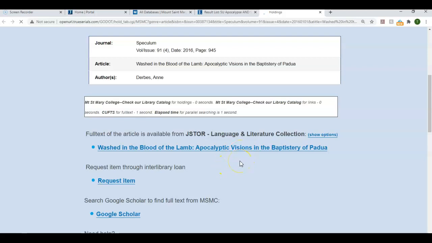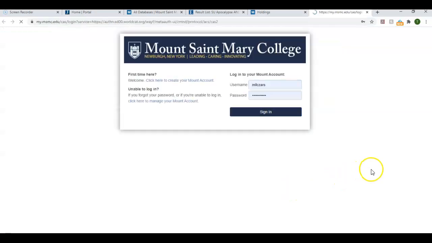So this article happens to be full text in our JSTOR Language and Literature collection. So you could click this and follow the link and you would get the full text. It would also tell you if the library owned it or if it was in any other databases. You will always have the Google Scholar connection as well. You can check there. And if you don't see it listed in either of these places under another database, Google Scholar or the library collection, you can always request the article through interlibrary loan.